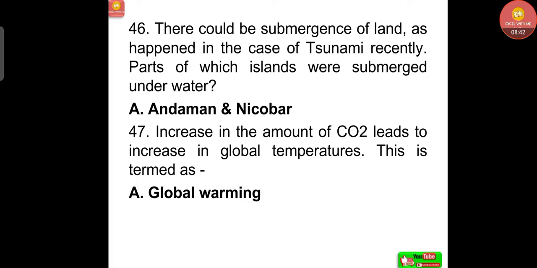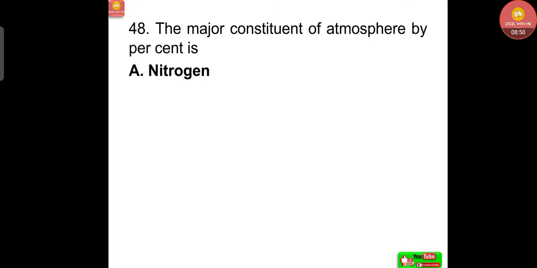Increase in the amount of CO2, that is carbon dioxide, leads to an increase in global temperatures. This is termed global warming. The major constituent of the atmosphere by percent is nitrogen.